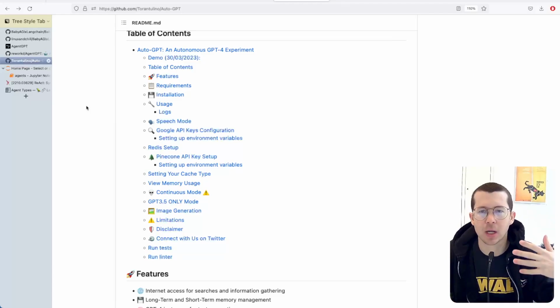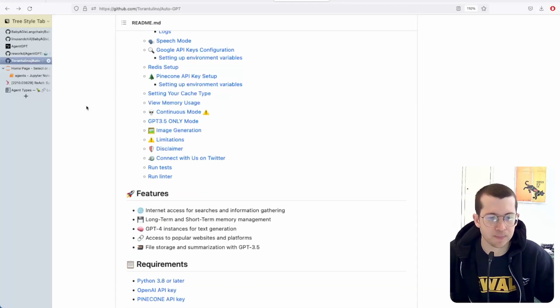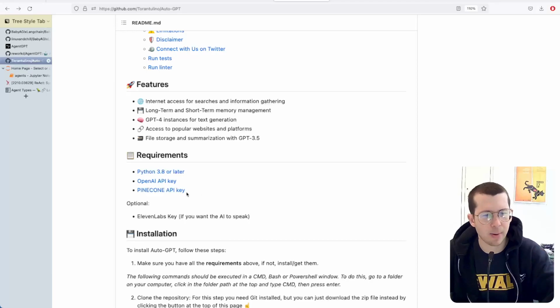If you want to contribute or run your own, you can fork it and download it, of course. You've got to get it running locally, but we're not going to do that. But you can do cool things. You've got Pinecone for memory, 11 Labs to make it talk to you, etc.